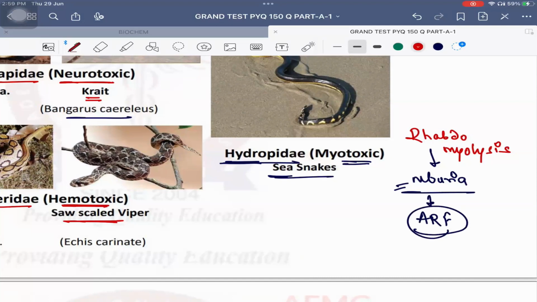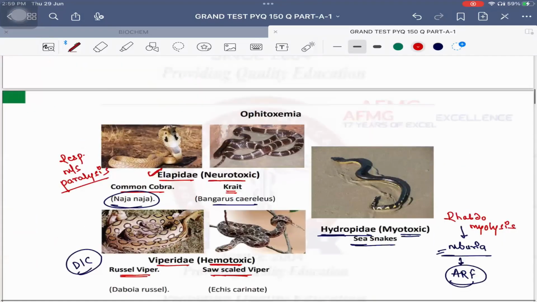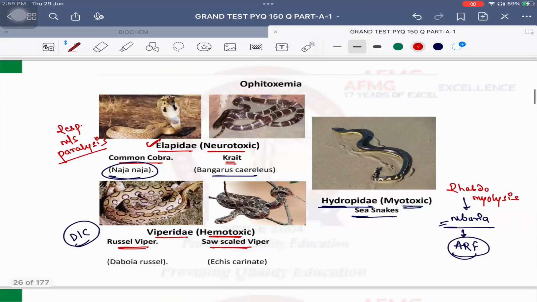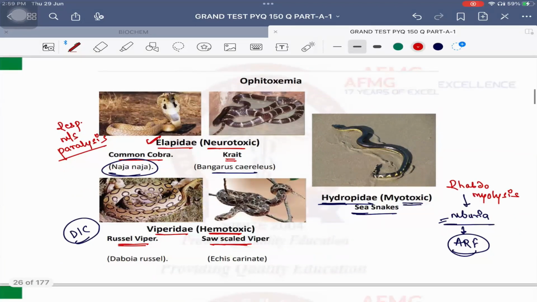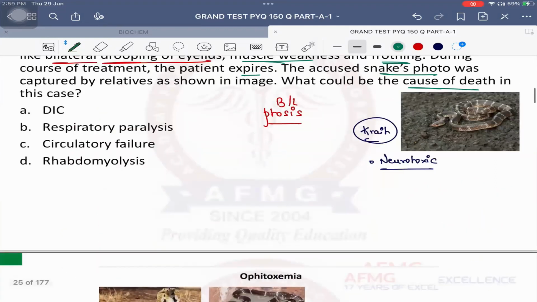So quickly: cause of death in the Elapidae, or neurotoxic, family is respiratory muscle paralysis. Cause of death in the Viperidae, or hemotoxic, family is DIC. And cause of death in the Hydrophiidae, or myotoxic, family is acute renal failure. No problem. So definitely, as it is a neurotoxic snake, the cause of death should be respiratory paralysis.